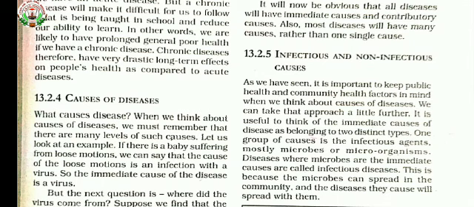So these are the various agents or factors through which communicable diseases spread from an infected person to a healthy person, from one person to another.